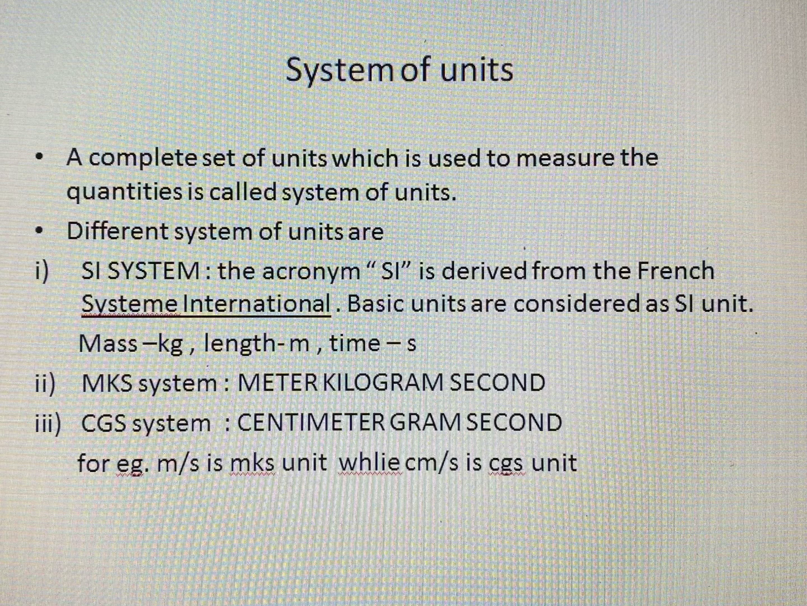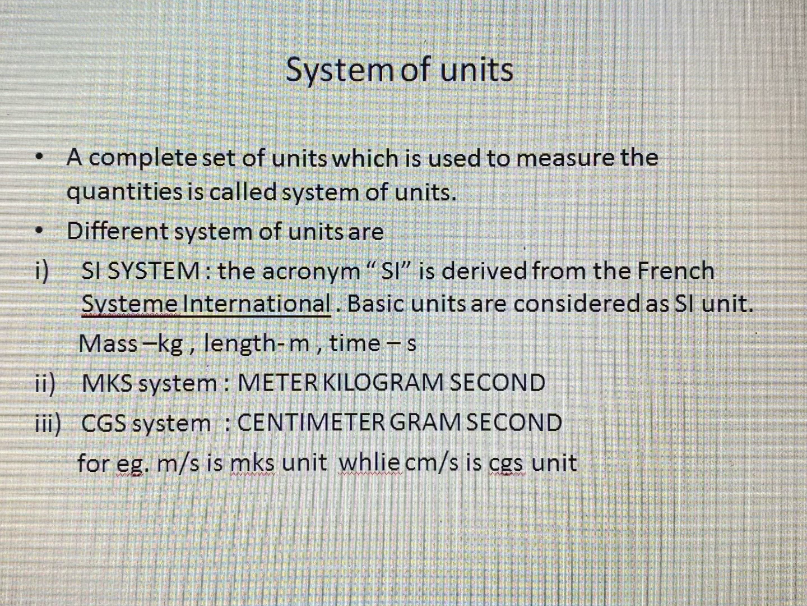Now the second system is MKS system. M stands for meter, which is a unit of length. K stands for kilogram, which is a unit of mass, and S stands for second, which is a unit of time. Third one is CGS system. C stands for centimeter, which is a unit of length. G stands for gram, which is a unit of mass, and S stands for second, which is a unit of time.